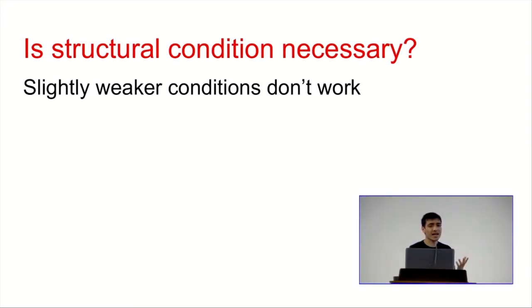So a very natural question that you might be wondering is, is our structural condition really necessary? It seems like a very restrictive condition, having this pointwise greater than or equal to, or pointwise less than or equal to. But in our paper, we systematically argue that we have to assume such a condition. And I'll give you a brief example of a pretty natural weaker condition that doesn't necessarily work.